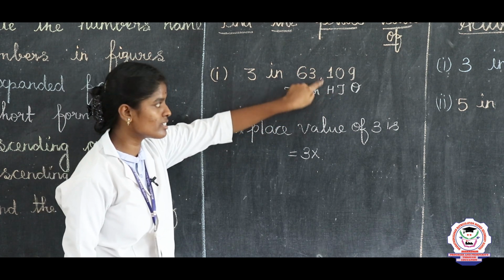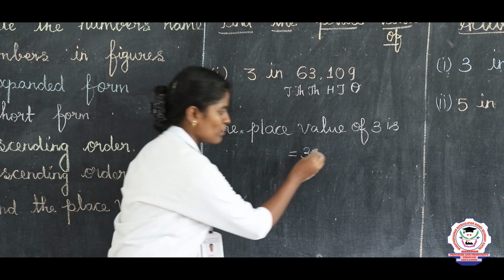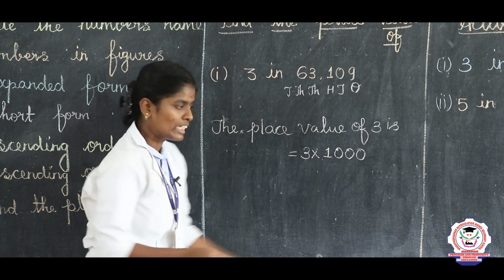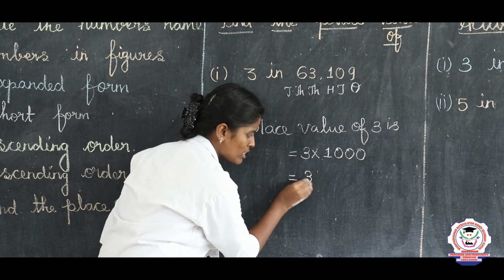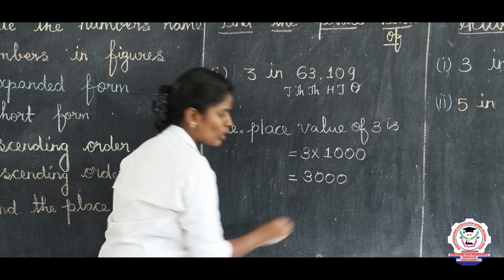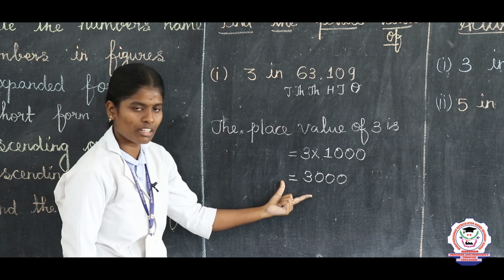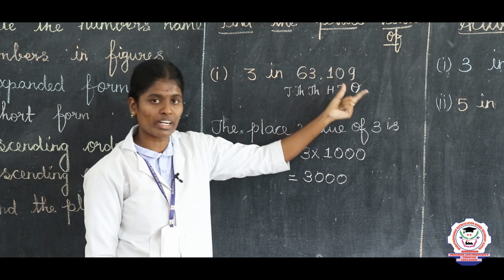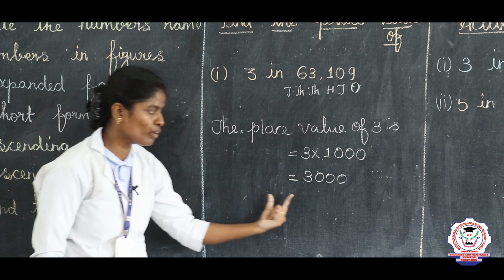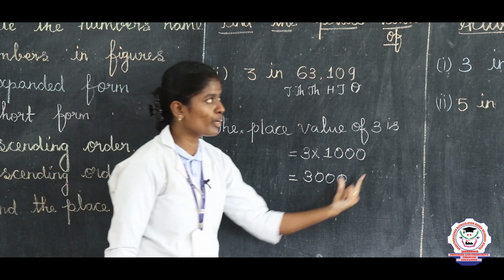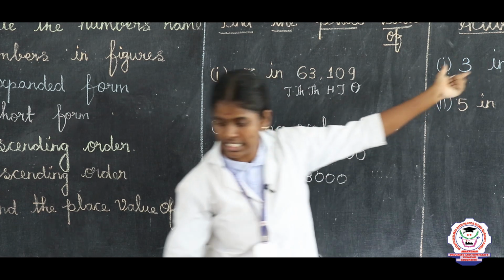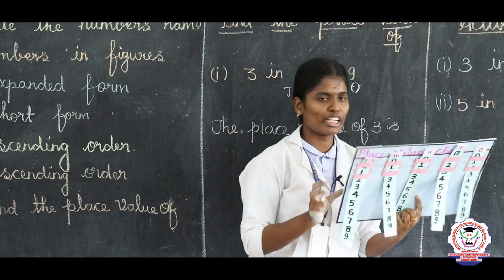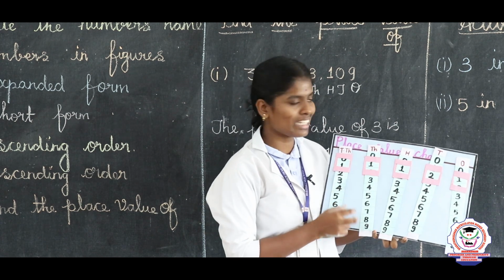So 3 it is in the 1000 place. Take and multiply by 1000 here. So 3 into 1000, 3000. So the place value of 3 is 3000. The answer is, 3 in 63,109, the place value of 3 is 3000. Now I am going to give some activities for you. Listen here. The first one is find the place value of 3 in 5319.